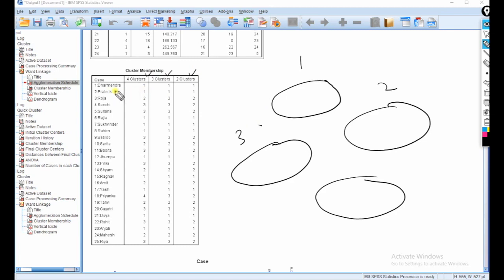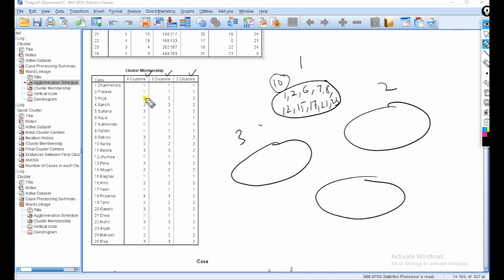In cluster number 1, Dharmendra means the coding of this 1, and Pratik and this person, the number is 6 and 7, 8 in this cluster, and then 12 and 15 in this cluster first, and 17, 21 and 23. Okay, how many people here? 1, 2, 3, 4, 5, 6, 7, 8, 9, 10 respondents in this cluster.